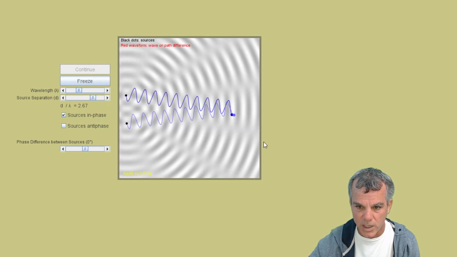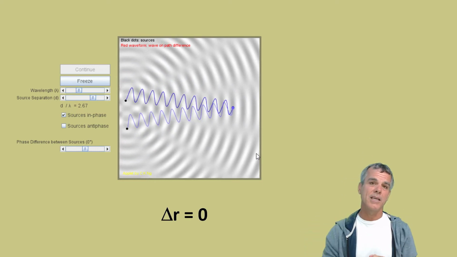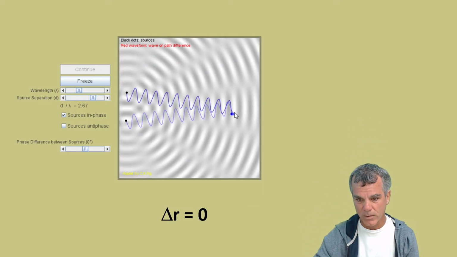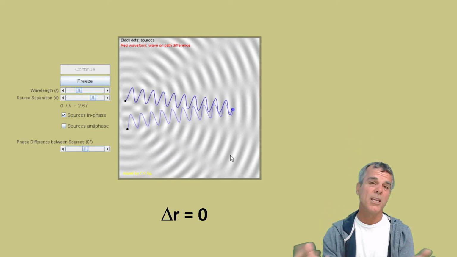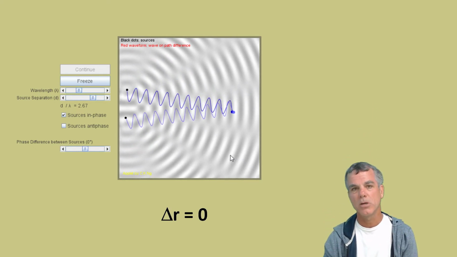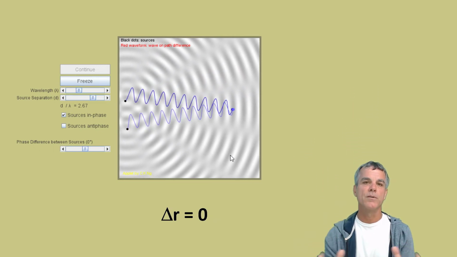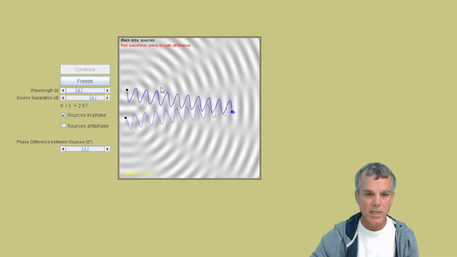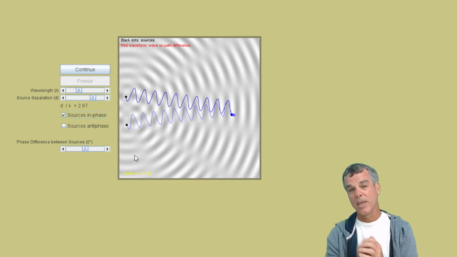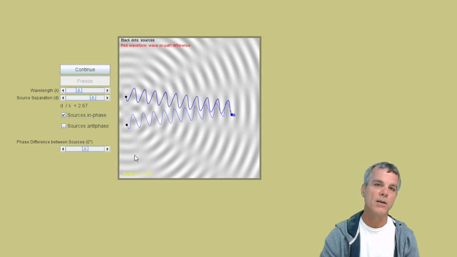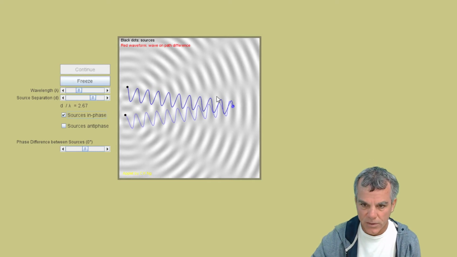If both waves travel the exact same distance in reaching a point, then if they start off exactly in phase, they are going to arrive at that point, call it point P again, exactly in phase again. So R1 equals R2, the path length difference is 0, and the end result is both waves arrive exactly in phase. We get fully constructive interference. Now, keeping in mind that a wave will repeat itself every wavelength, then if one wave travels one wavelength farther than the other wave, they are still going to arrive exactly in phase.